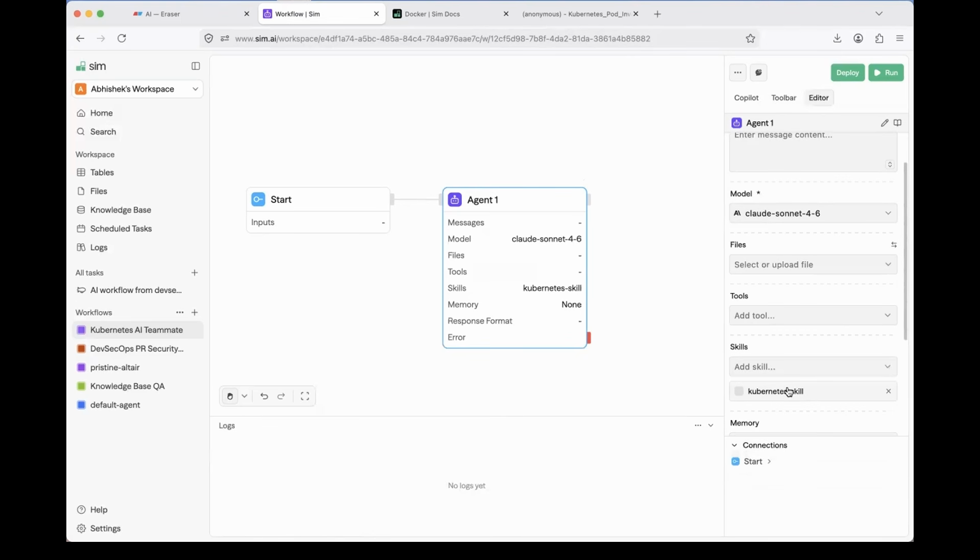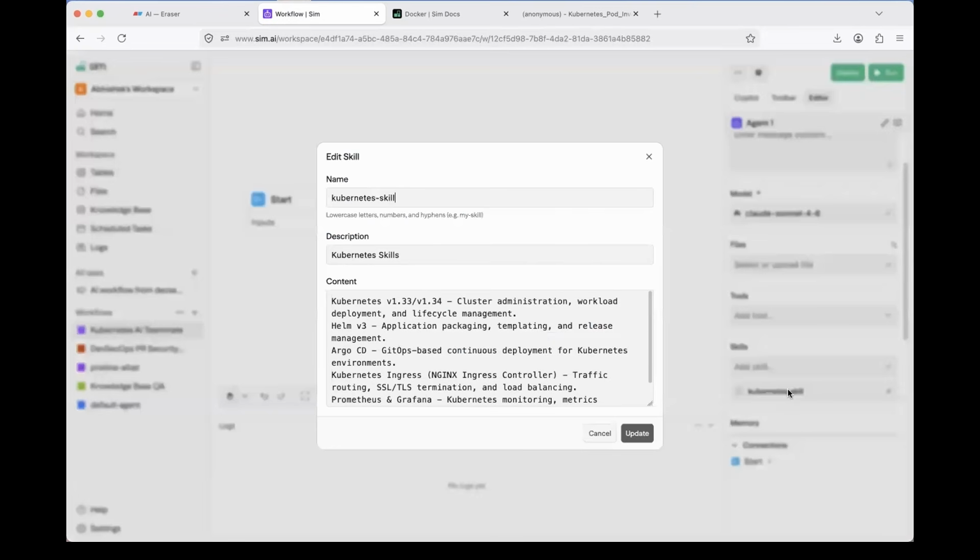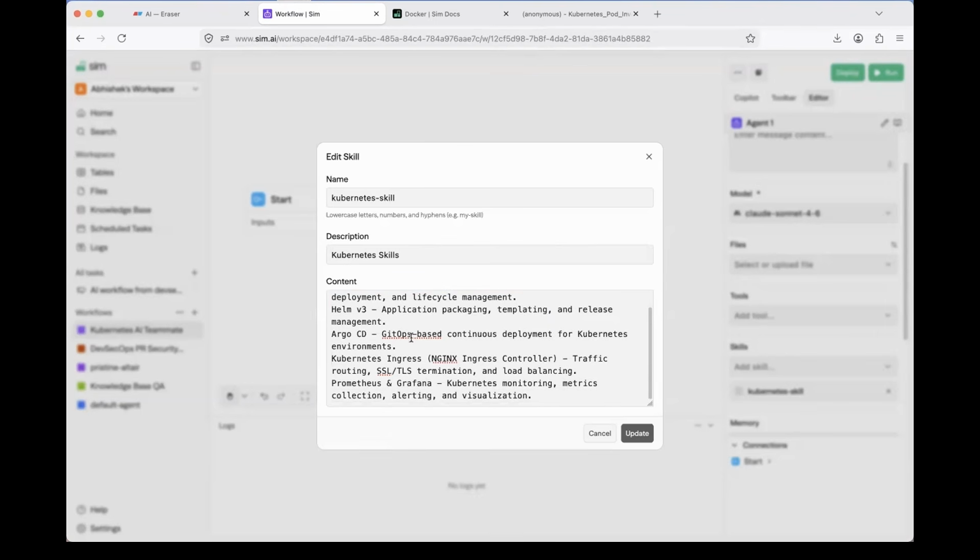I have a Kubernetes skill. I mean, I just created it. Basically, I've added 4 to 5 points in it. Like the Kubernetes version is 1.33/1.34. If I ask you something related to cluster administration, always return the information about these versions only. Then I provided, I'm using Helm V3. There is Helm V4 now.